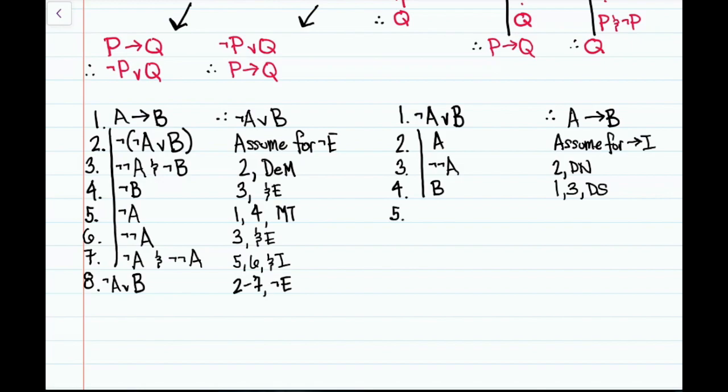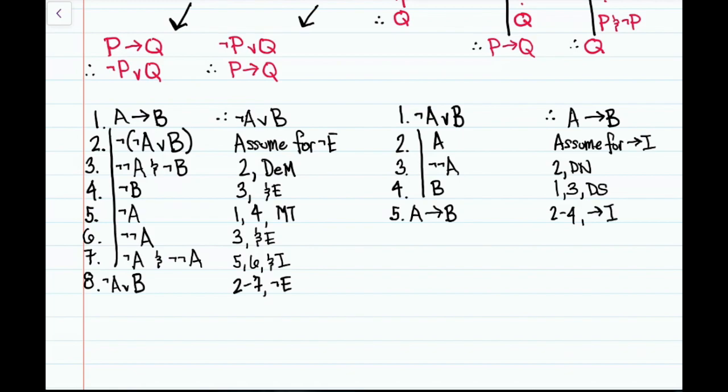And since from the assumption A we've proven B, we can now infer that it's true that if A, then B. We got this from 2 through 4 via the rule conditional introduction.